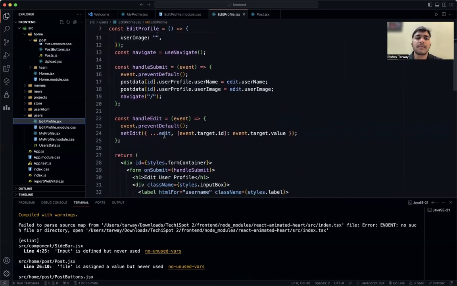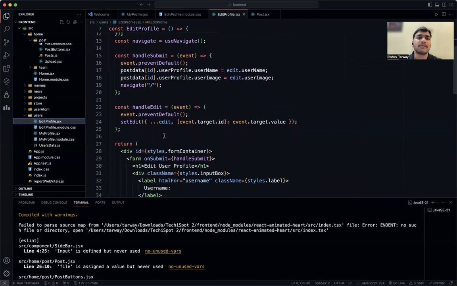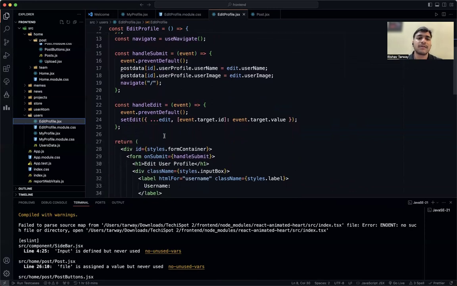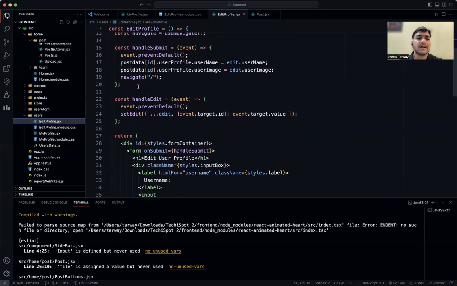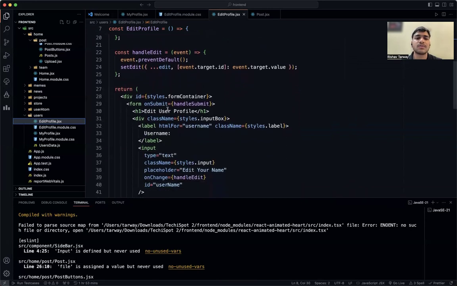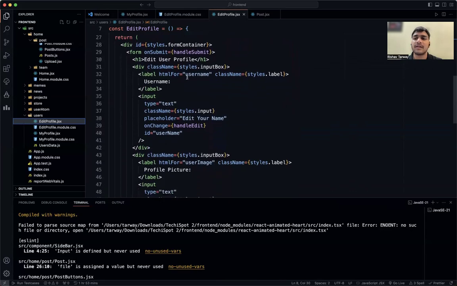particular section of the TechieSpot edit profile form, or the main section of that heading. Also, after that, I will discuss these two: handleSubmit and handleEdit. Let me discuss what all the things we have added in the edit profile section.